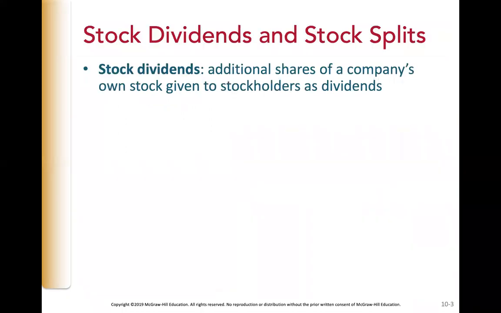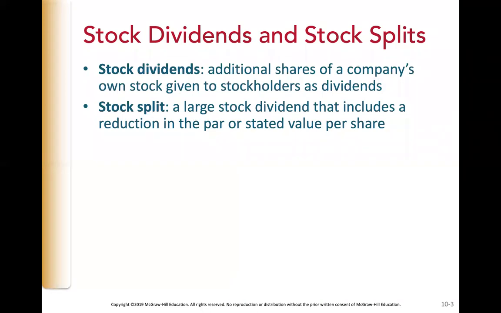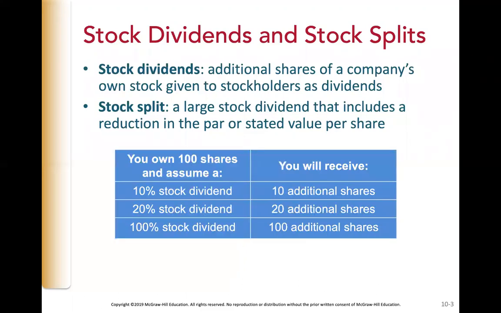A stock dividend is additional shares of a company's own stock given to stockholders as dividends. A stock split is a large stock dividend that includes a reduction in the par or stated value per share.